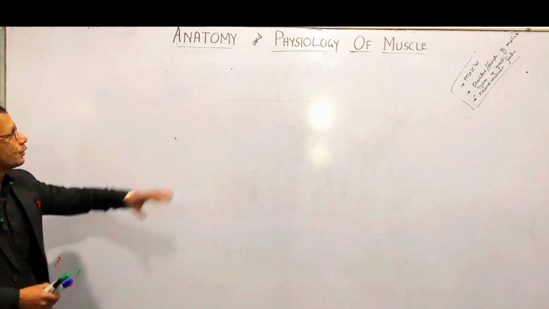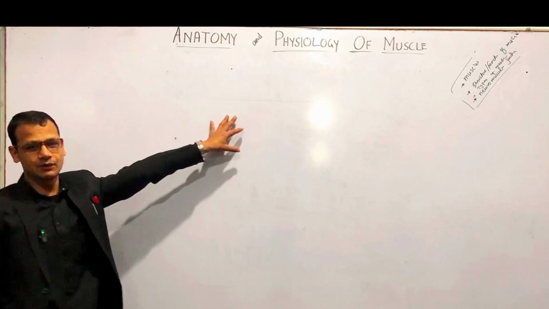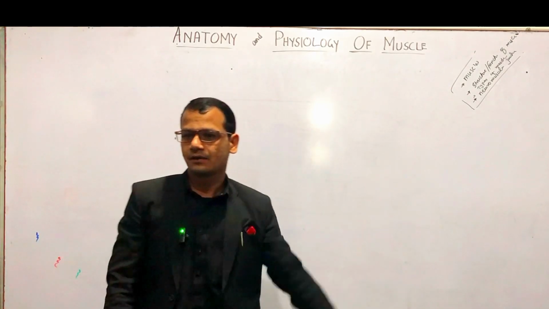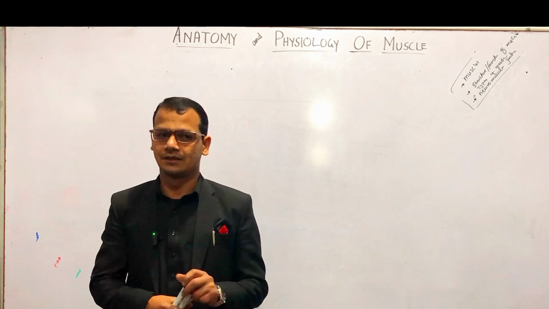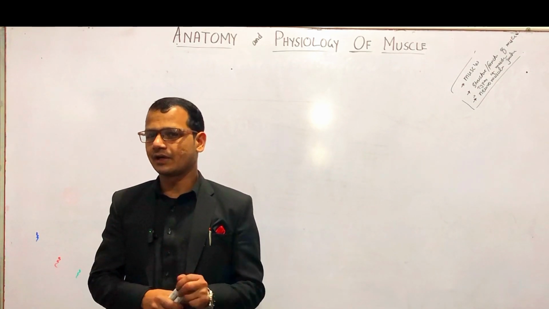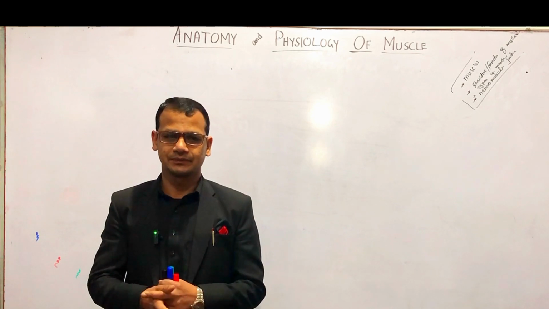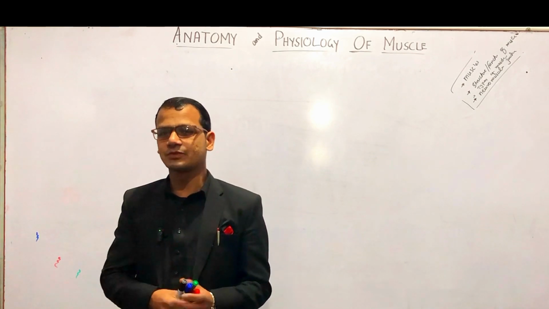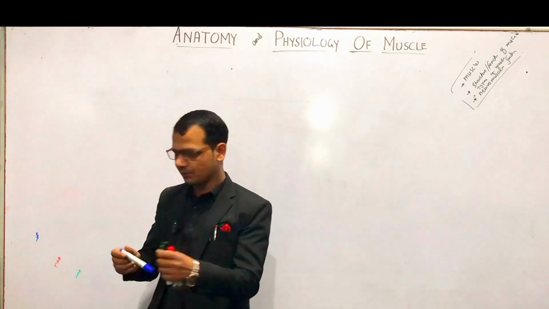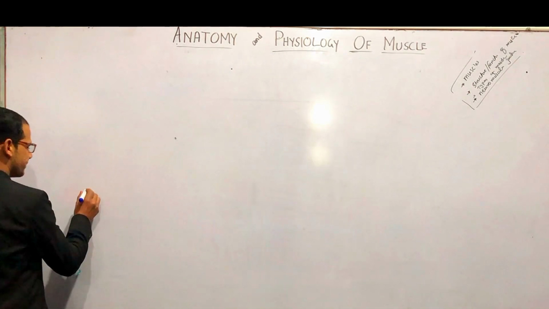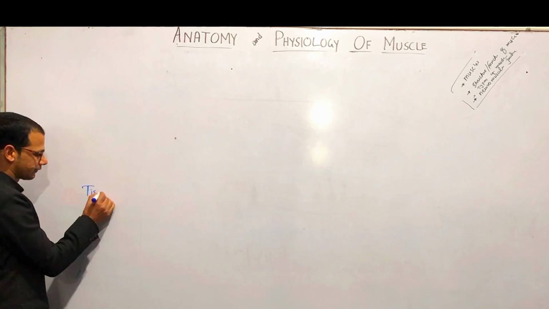So first we will define muscle. Can any one of you tell me the definition of muscle? What is muscle? Contractile tissues. Anyone else? These are the specialized tissues in our body, because our body is composed of how many types of tissues? Four types.